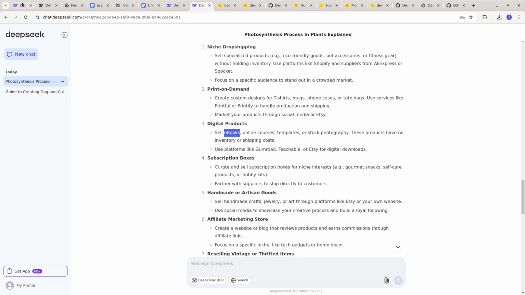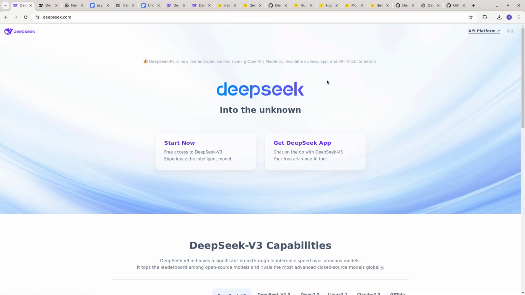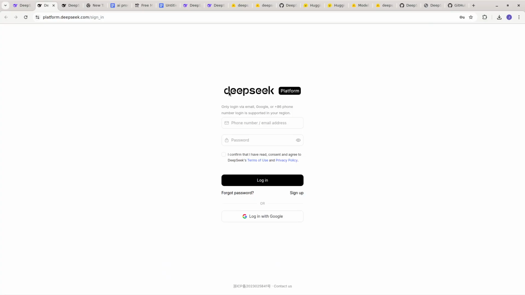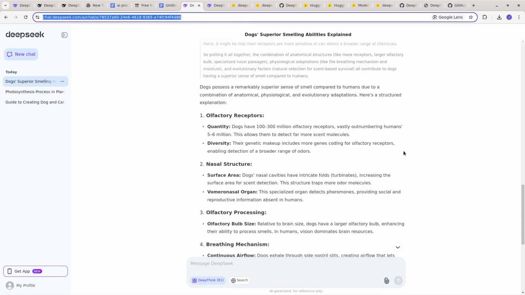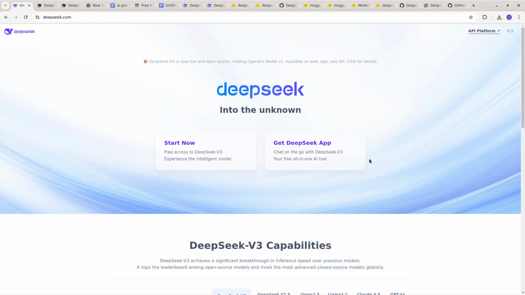So going back to DeepSeek, you can make a free account, which is great. And also, this is something that I've been wanting to look into, which is using their API. I haven't used their API. I have used the Google Gemini API and the ChatGPT API. These APIs let you connect with their technology directly instead of using a web browser like this. If you know how to code, you can use their API, but I think DeepSeek.com is really great. So again, DeepSeek.com is a great alternative to ChatGPT.